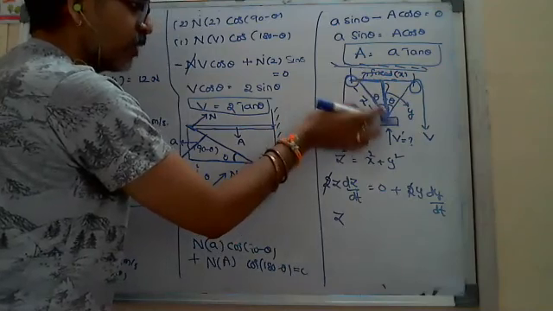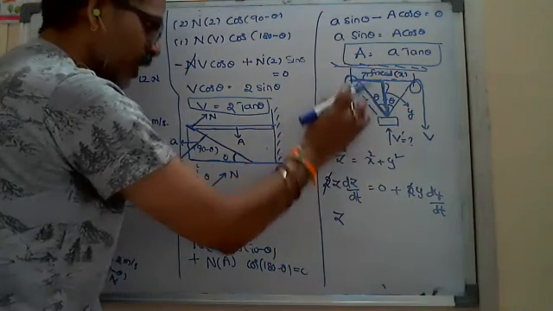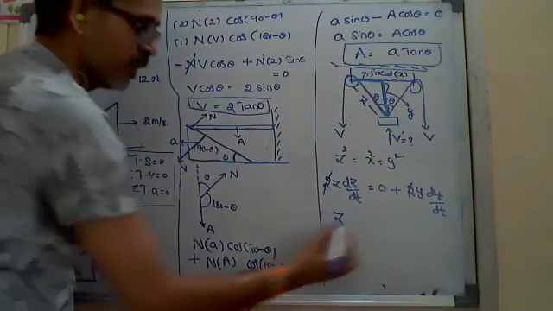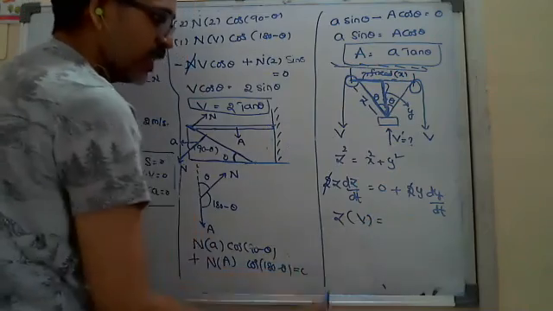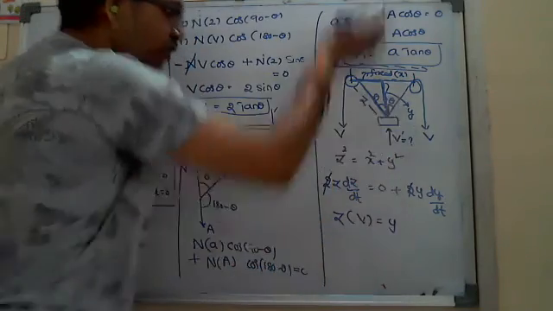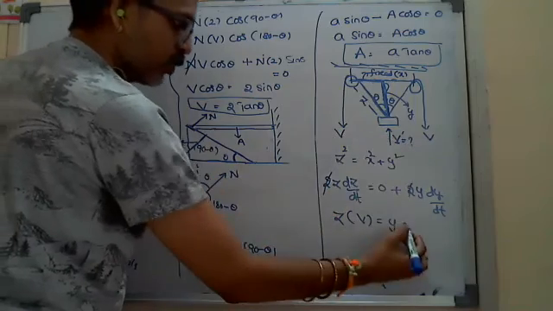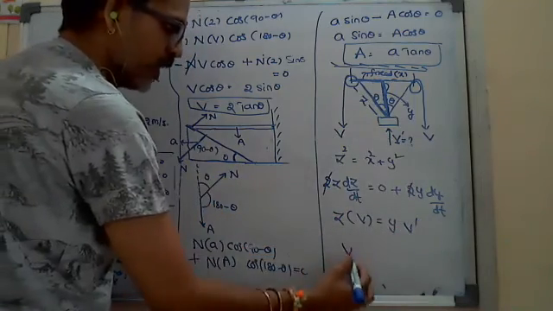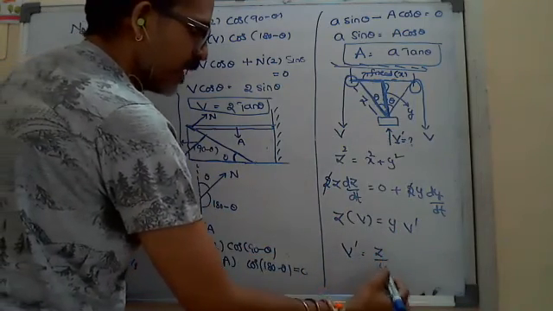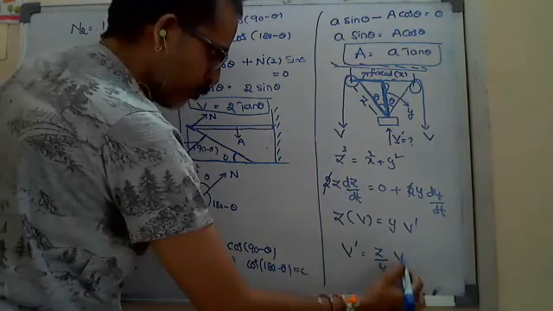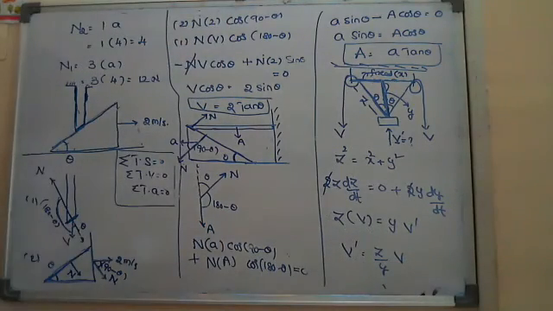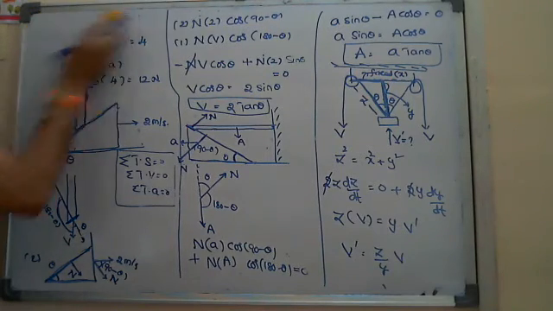The string is moving with the velocity v that he gave. So dZ by dt is v, equals y into dy by dt. With what velocity is the block going up? That he is asking, so v dash. So v dash equals z by y into v. Again we don't know z and y, but he gave theta.